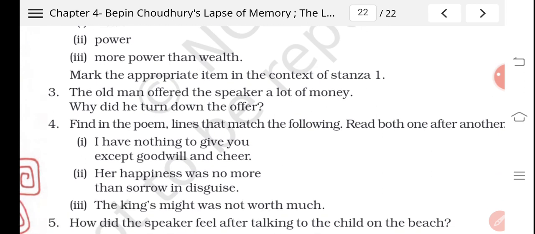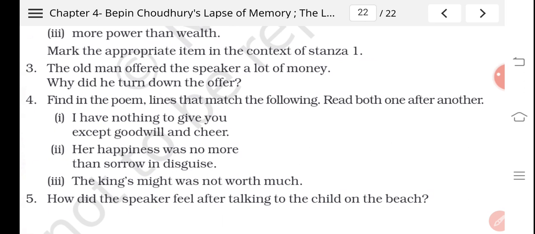Now we'll go to fourth number question. Find the poem lines that match the following. Read both one after another. I have nothing to give you except goodwill and cheer. Right? So the answer would be I hire you with nothing.